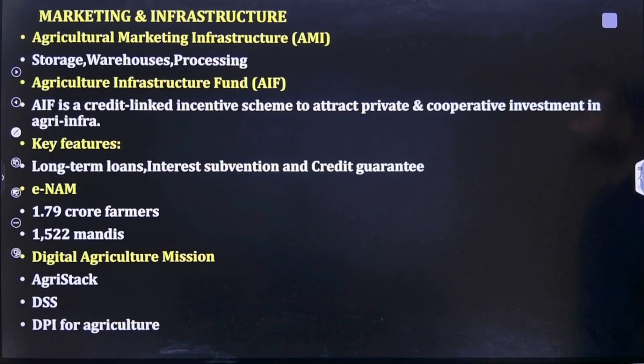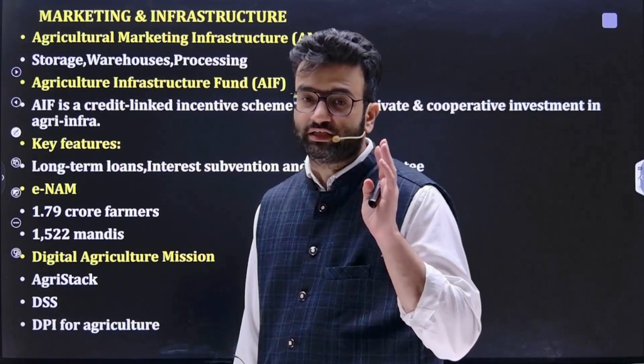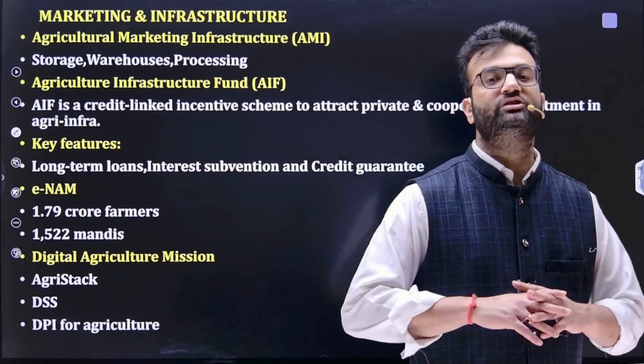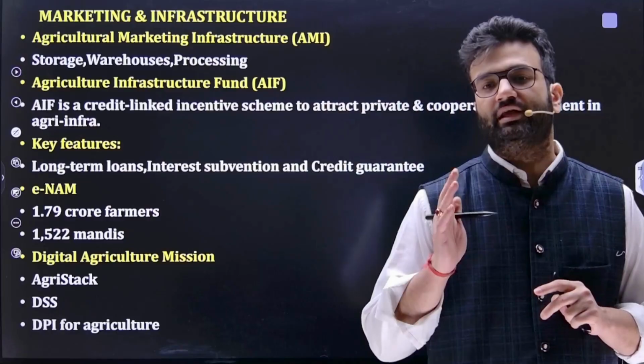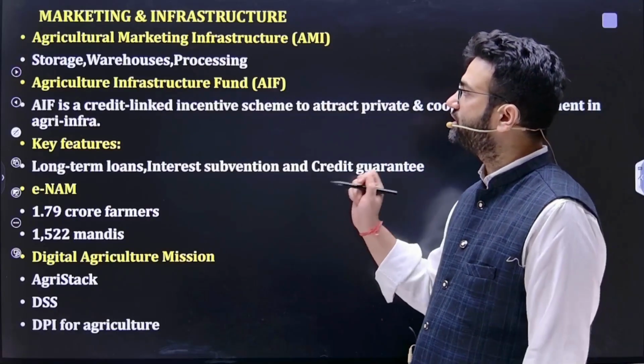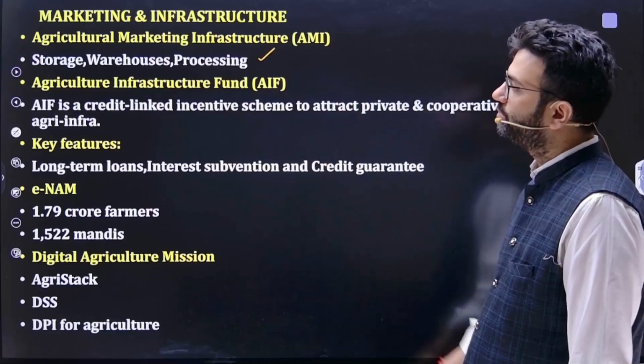Then marketing and infrastructure, as I mentioned, agriculture marketing is very important because if the farmer produces a particular crop and there is no sufficient market for his crop, then in that case the losses keep on increasing. So agriculture marketing infrastructure includes storage, warehouses and processing.